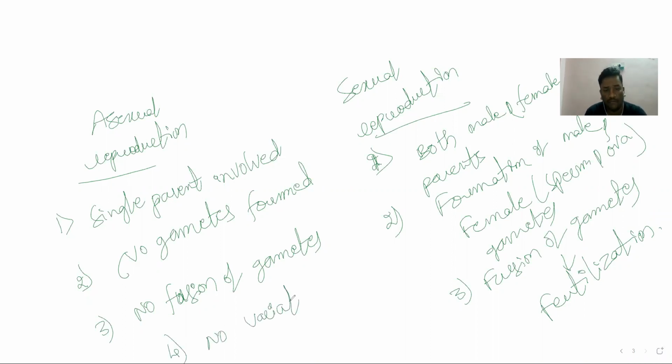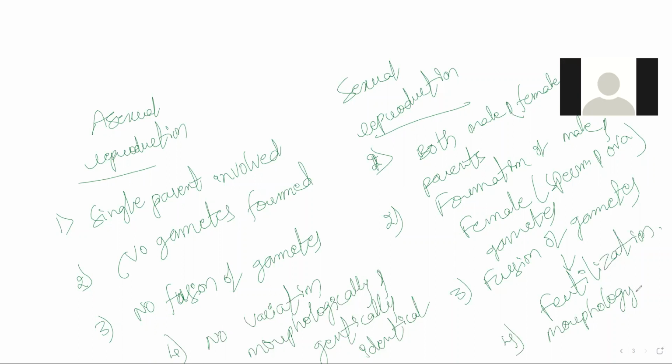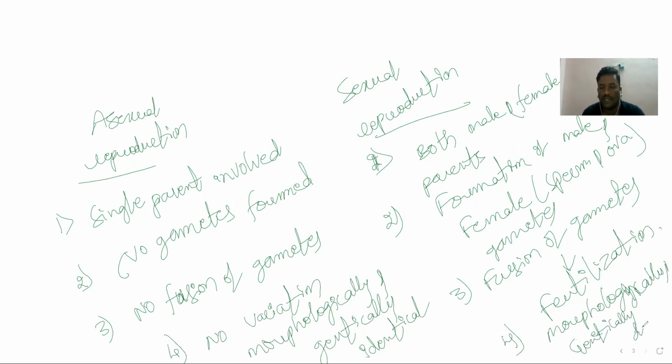No variation. They are morphologically and genetically identical. But here, morphologically distinct and genetically distinct or variate. It means this particular sexual reproduction shows variation.